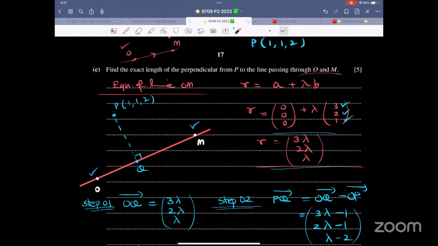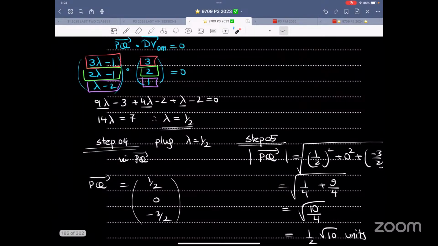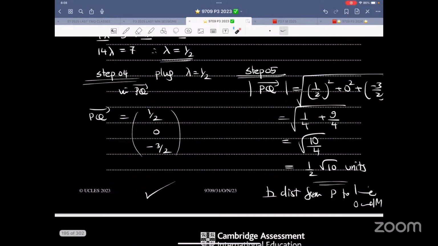Now it says, find the exact length of the perpendicular from P to the line passing through O and M. So equation of line OM, the easiest thing is take O to be the position vector. Very easy. And lambda times M. What is M? OM is the direction vector, 3, 2, 1. So this is 0 plus 3 lambda, 0 plus 2 lambda, 0 plus lambda. This is P. So again, this is step 1. It's written over here. Step 1, step 2, PQ, OQ minus OP. Step 3, dot product is 0. Lambda comes out to be half. Step 4, plug lambda equals this in PQ. And then the magnitude of PQ. So this answer is coming out to be in the exact form.